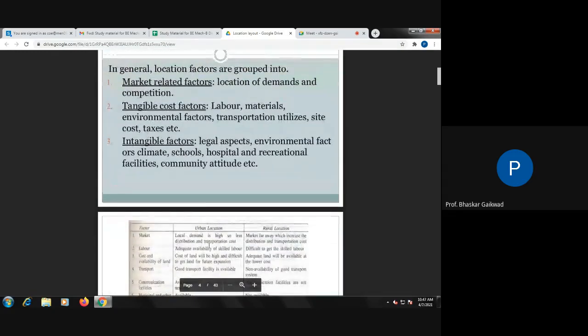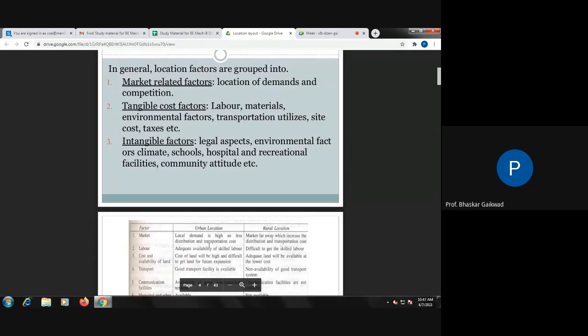Location factors are generally grouped into market related factors: the location of demand and competition, meaning where you can easily get market demand. It is also most important while selecting the location.